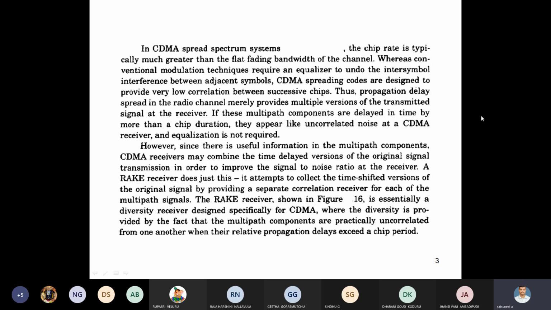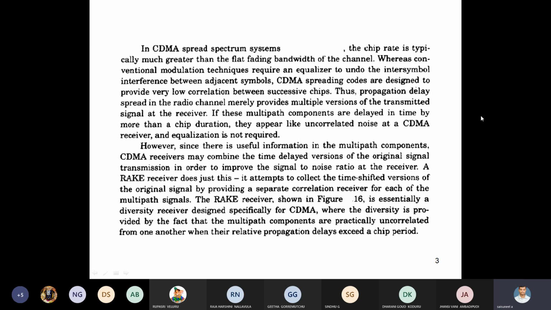But in the code division multiple access technique, the name itself shows code division. We have to encrypt the data. How do we encrypt the data? By using spreading codes. Suppose user 1 is encrypted in one format and user 2 is encrypted in a different format. At that time, we add a pseudonoise sequence. By adding this pseudonoise, you have to check the chip rate. That is the concept of CDMA.